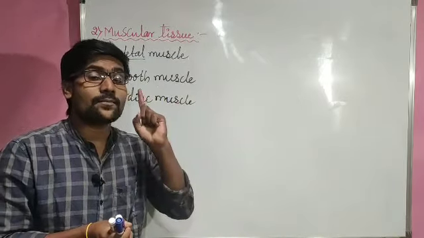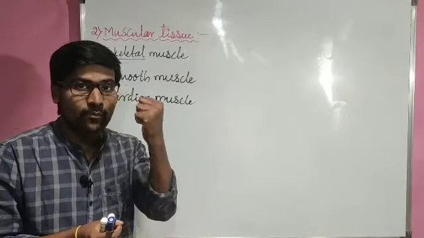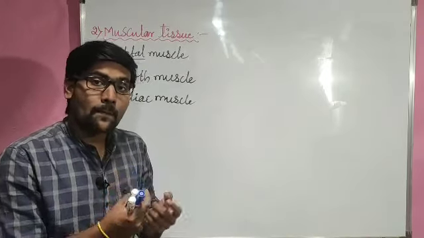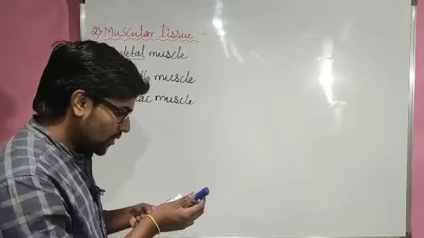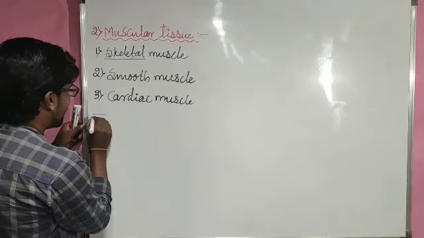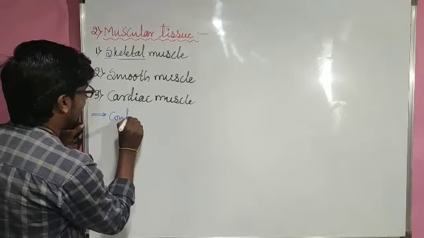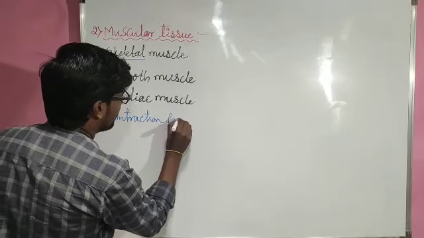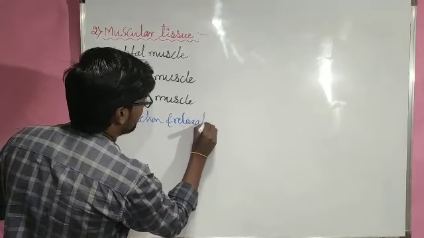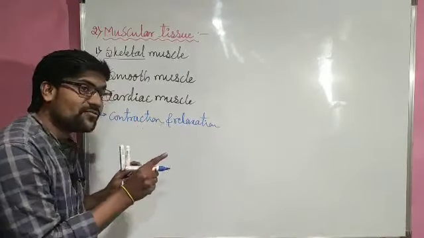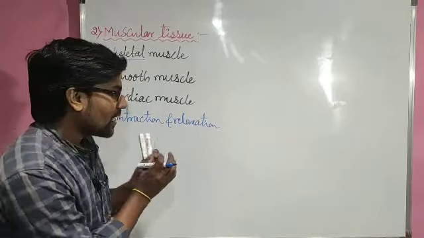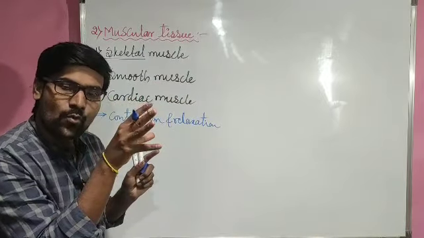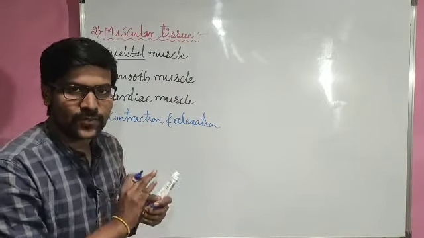When many muscle fibers get joined, they form a strong band. So they will be helping for moving any body parts by the contraction and relaxation. So here the main thing operating behind is contraction and relaxation. So when the muscle fibers get contracted and relaxed, at that time we can say the muscles are moving. When the muscles are moving, at that time we can say the body parts are moving, right?